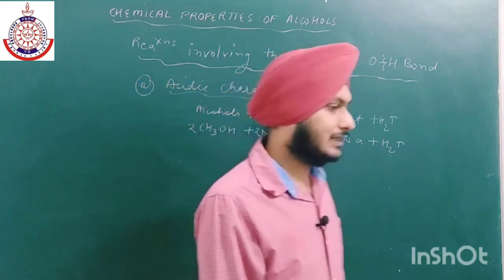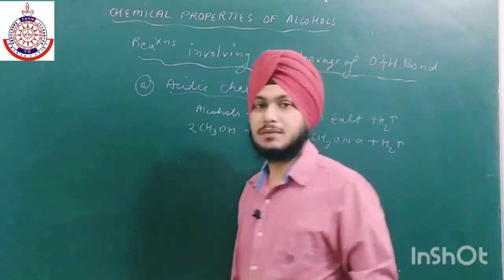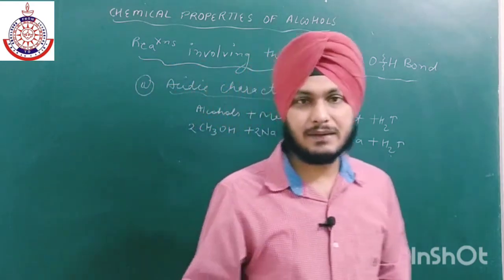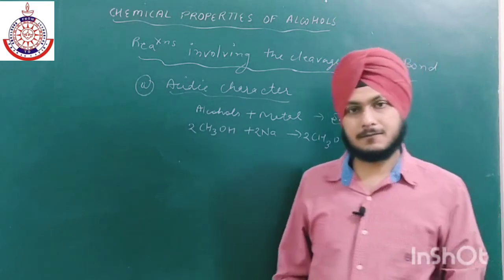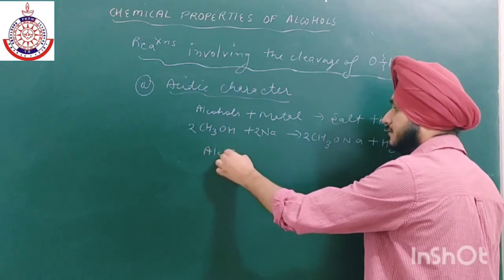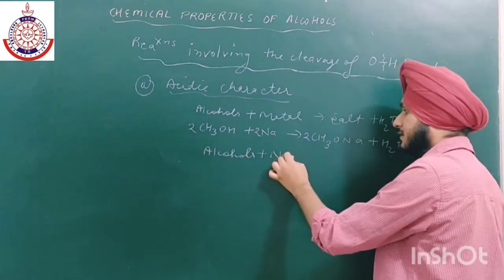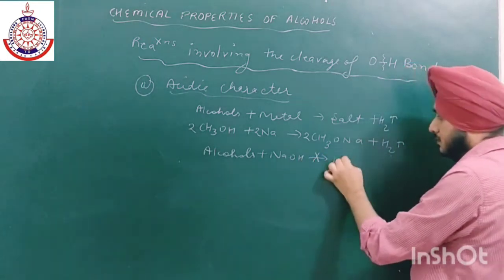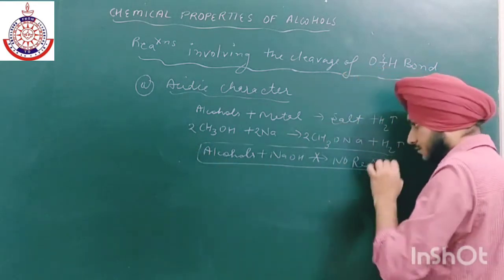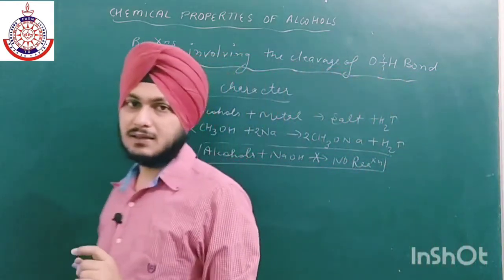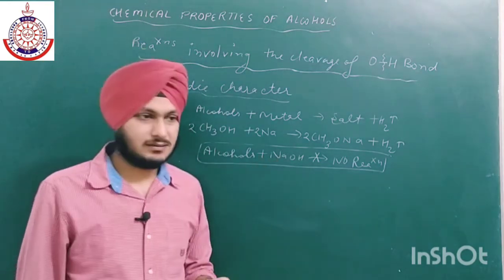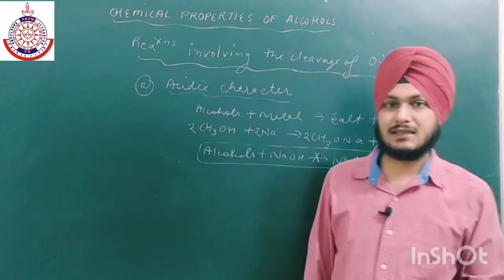They are also acidic in nature, but they cannot turn blue litmus to red, or react with a base to give salt plus water. They will not react with base. Alcohols plus NaOH, no reaction. They are acidic in nature, but not that much acid to form salt with base. They are weaker acids than water.